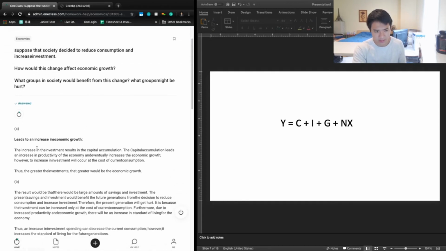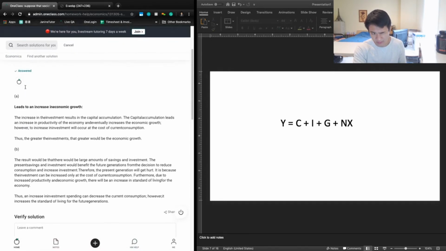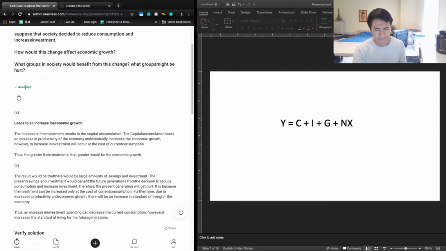So let's take a look at the answers given by the previous tutor. So A says it leads to an increase in economic growth, increase in investment results in capital accumulation. Capital accumulation leads to an increase in productivity of the economy and eventually increases economic growth. However, to increase investment, that will occur at the cost of current consumption. Thus, greater investments would lead to greater economic growth. So yeah, that's the relationship. More investment is more growth.